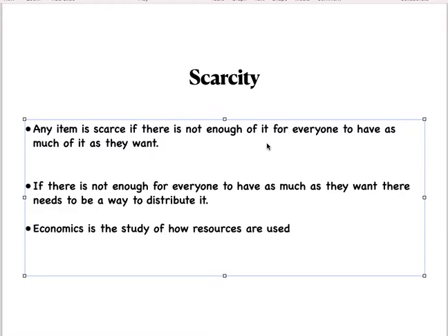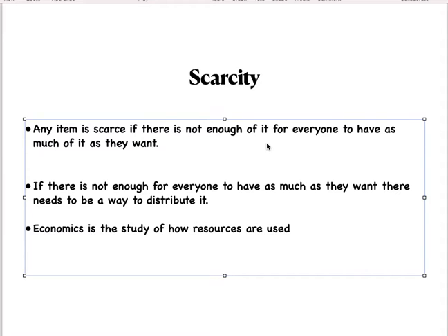I mean, we have enough air so we can all breathe it, but we do have the problem with people who do tend to pollute it sometimes. If there's not enough for everybody to have as much as they want, then we need to find ways of distributing it, and people have to make choices about what resources they spend to have those things.